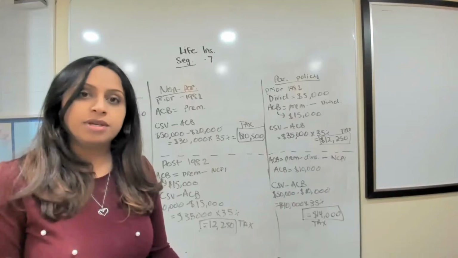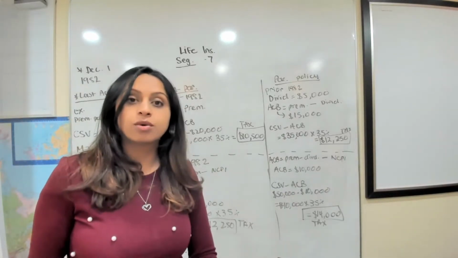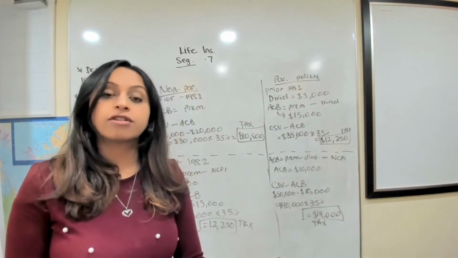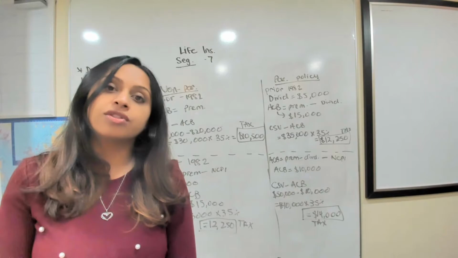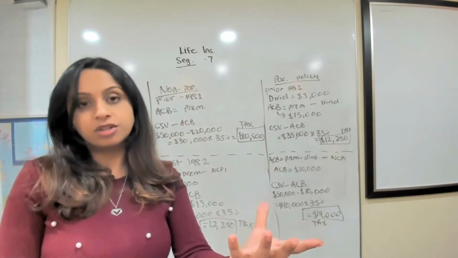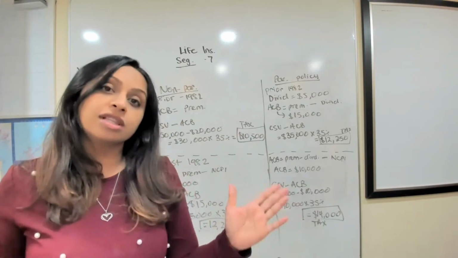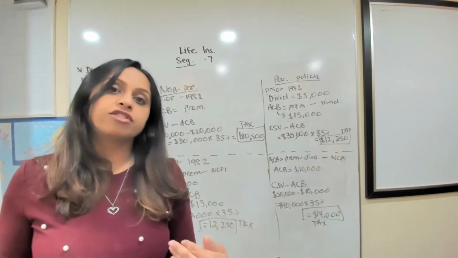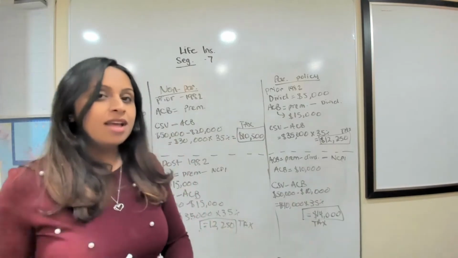Now, what do we do with the ACB? We're trying to figure out how much tax we have to pay in order to get the money from the cash surrender value. You pay the tax on the difference. So you have your cash surrender value and you subtract the ACB, and whatever amount you're left with, that's what you pay tax on at your MTR. Okay, so I'm going to repeat that one more time.